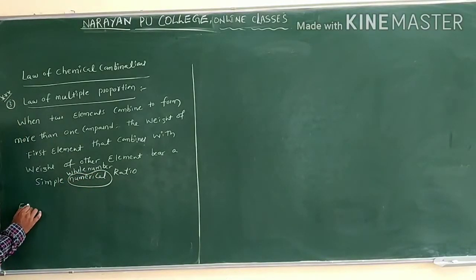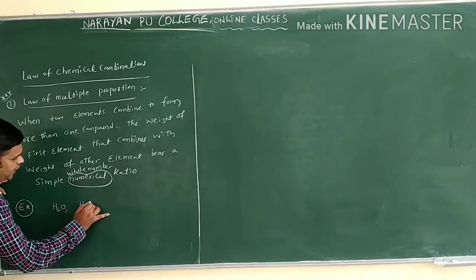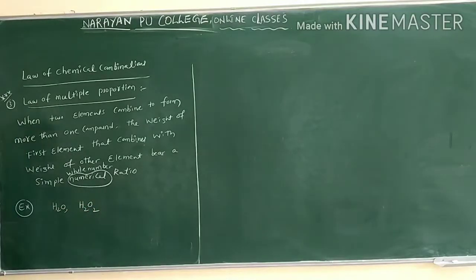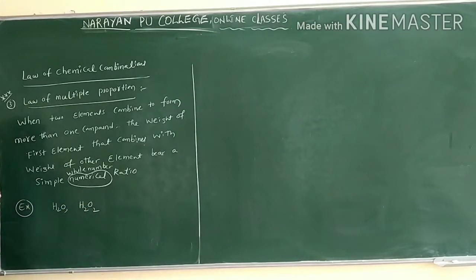Let us see the examples we have. We have different examples. Let us take one example: H2O and H2O2. H2O is water, and H2O2 is hydrogen peroxide. A chemical reaction takes place between hydrogen and oxygen. When hydrogen and oxygen combine, they form water, or they form hydrogen peroxide. The elements are the same, but they form more than one compound.